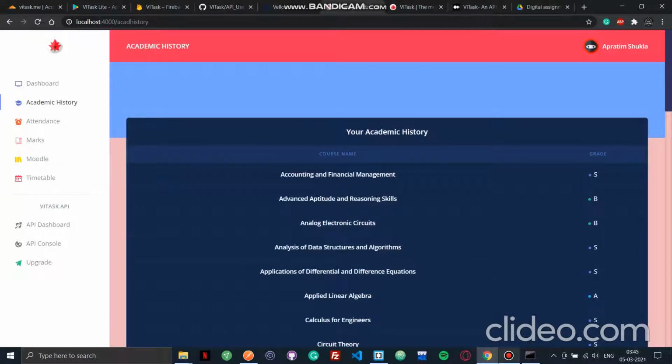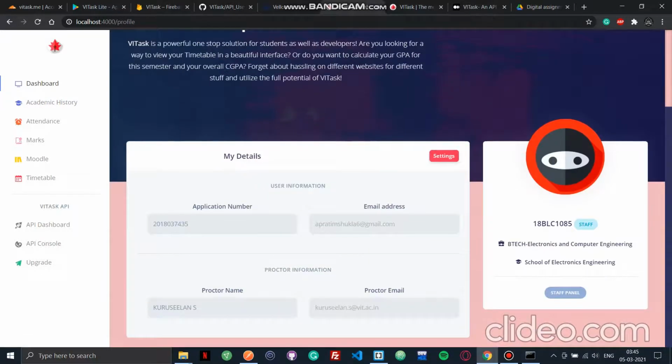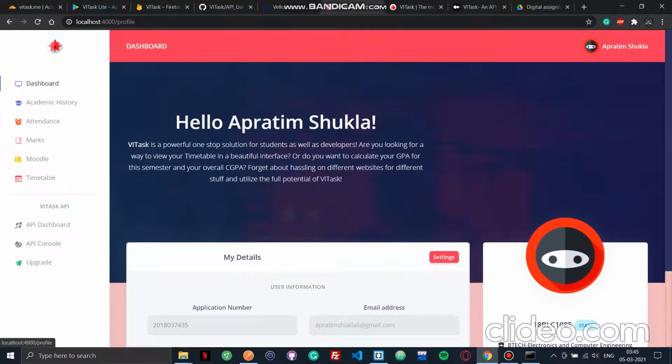Yeah, that's pretty much the entire application, which is going under upgrade, and it will be evolving continuously, so make sure to watch out for the development. Thank you.